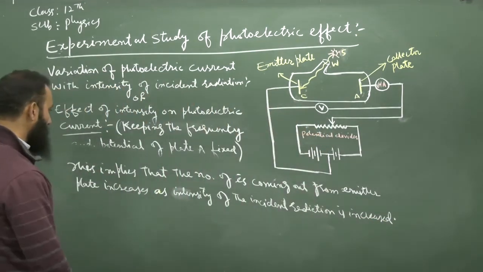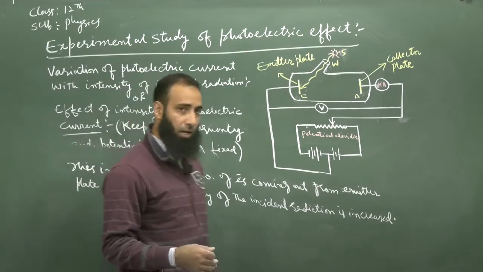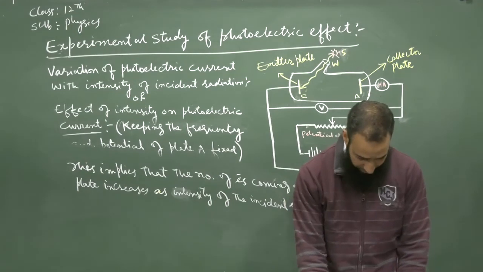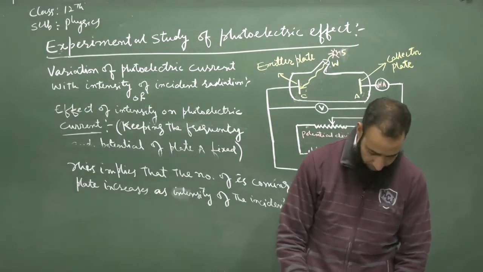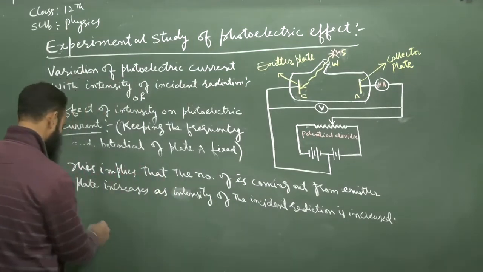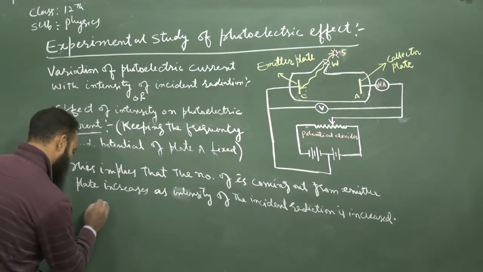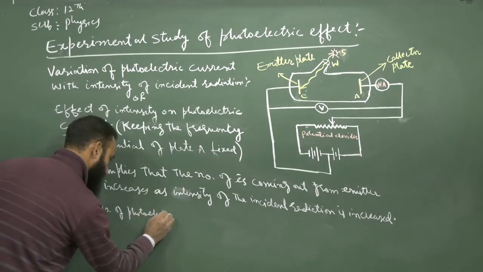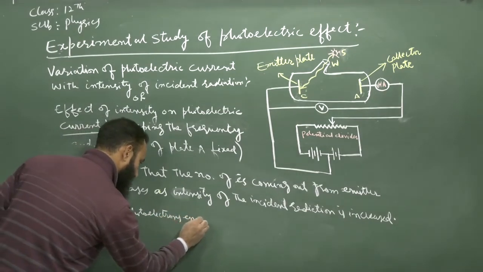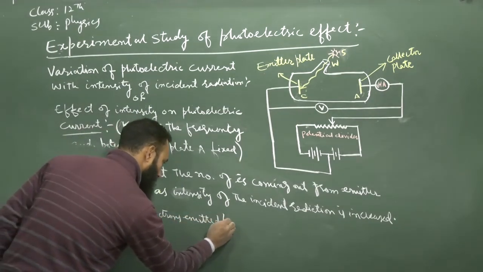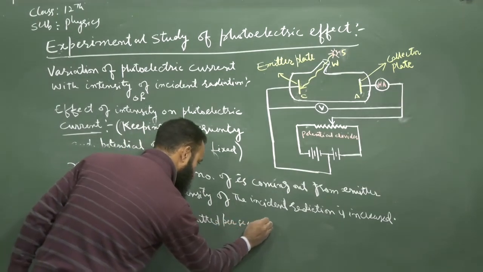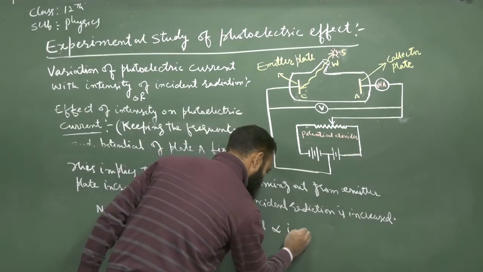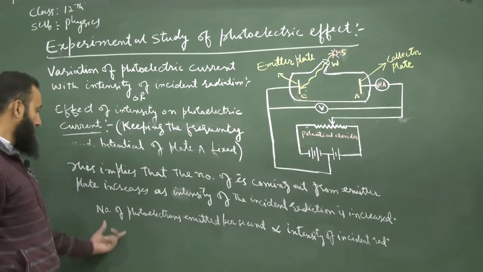In other words, we can say that the number of photoelectrons emitted per second is directly proportional to the intensity. This is what it implies.